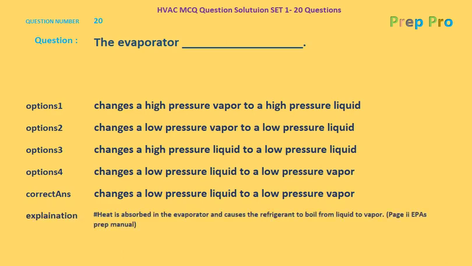And the explanation is heat is absorbed in the evaporator and causes the refrigerant to boil from liquid to vapor, both under low pressure. So that is the correct answer. Changes a low pressure liquid to a low pressure vapor. Page number 2, EPA Prep Manual.